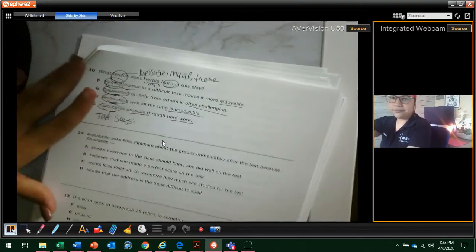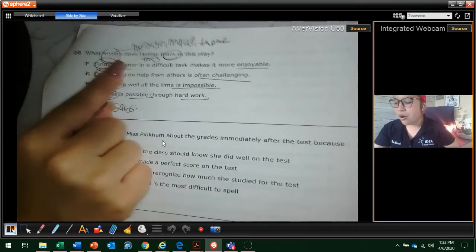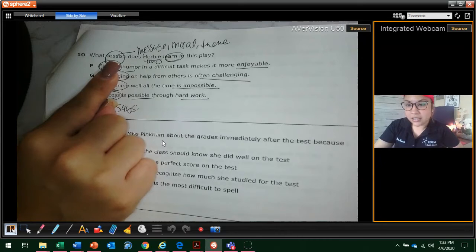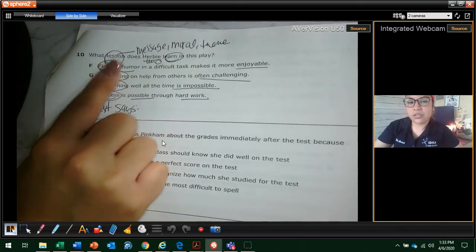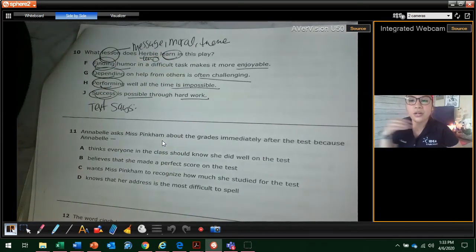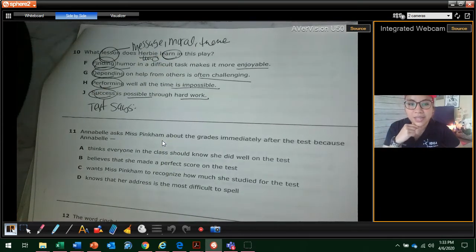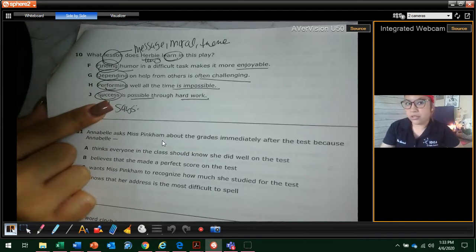So let's go ahead and turn over the page to question 1. And look what it says. What lesson does Herbie learn in the play? Oh, remember the synonym for lesson? A lesson is a message, moral, or theme. So go ahead and circle lesson and go ahead and write this down on top. And they want to know, what does he learn in this play? Remember, we only circle verbs. Don't circle all the words.